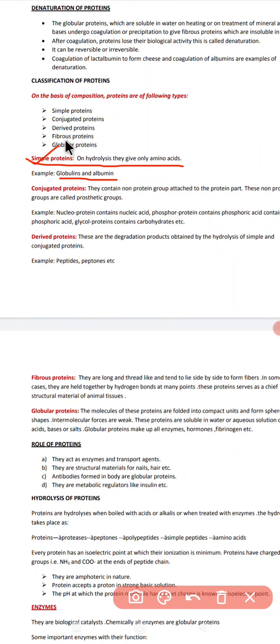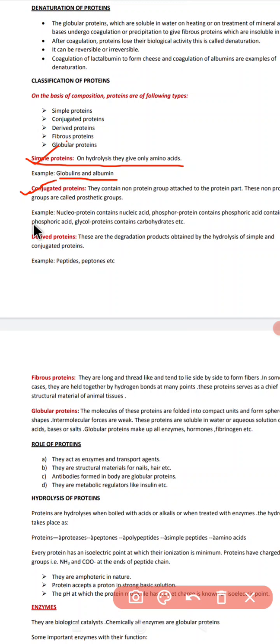Now the next protein we have is conjugated protein. What is a conjugated protein? A conjugated protein contains a non-protein prosthetic group attached to the protein part. For example, nucleoprotein contains nucleic acid. If a protein contains phosphoric acid apart from its normal amino acids, it is called phosphoprotein.